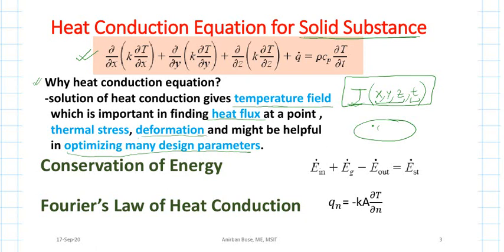Maybe some flow parameters also can be optimized. Let us consider an example of a cutting tool. When a cutting tool is used to cut a job, at that time definitely heat will be generated at the cutting zone because of shear, and then that heat will be distributed throughout the cutting tool.